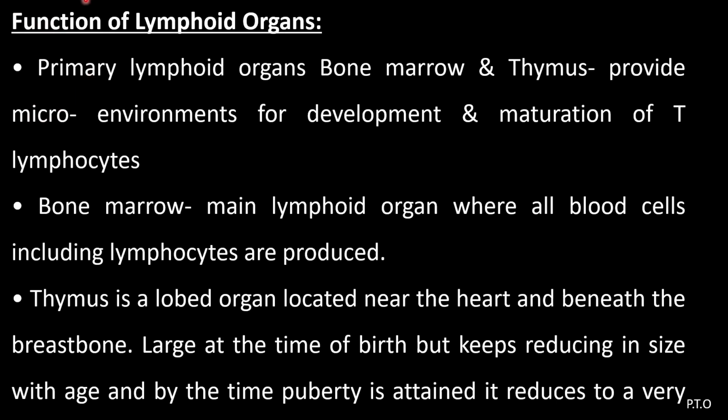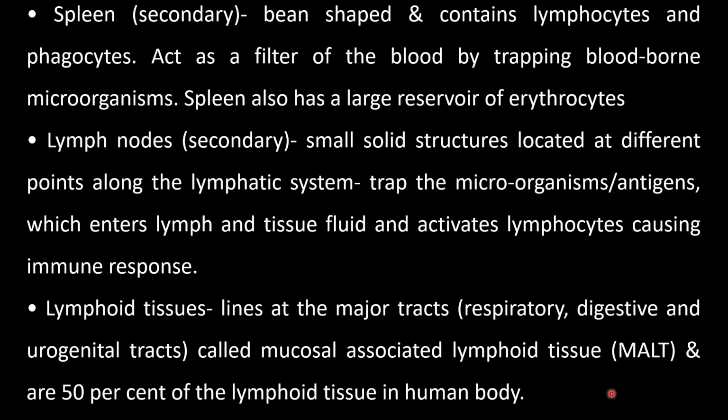In brief, we study the functions of these lymphoid organs. Primary lymphoid organs, bone marrow and thymus, provide microenvironments for development and maturation of T lymphocytes. Bone marrow is the main lymphoid organ where all the blood cells including lymphocytes are produced. Thymus is a lobed organ located near the heart and below the breastbone, large at the time of birth but keeps on reducing in size with age, and by the time of puberty it reduces to a very small size.